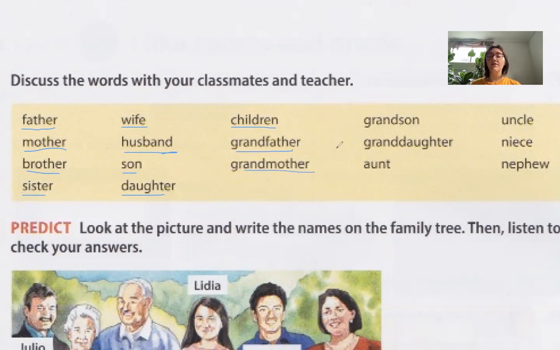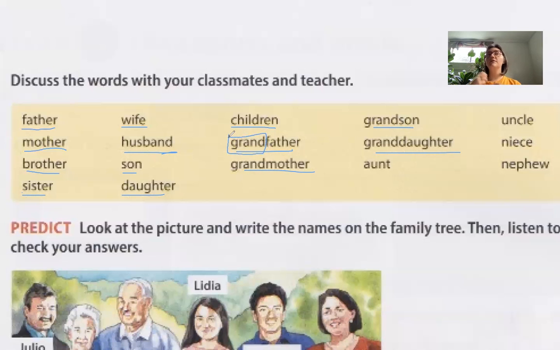grandfather, grandmother, grandson, granddaughter. Let's pause and talk about this. When we talk about your mom's mom, your dad's dad, or your mom's dad or your dad's mom, we put the word grand in front of the word father.